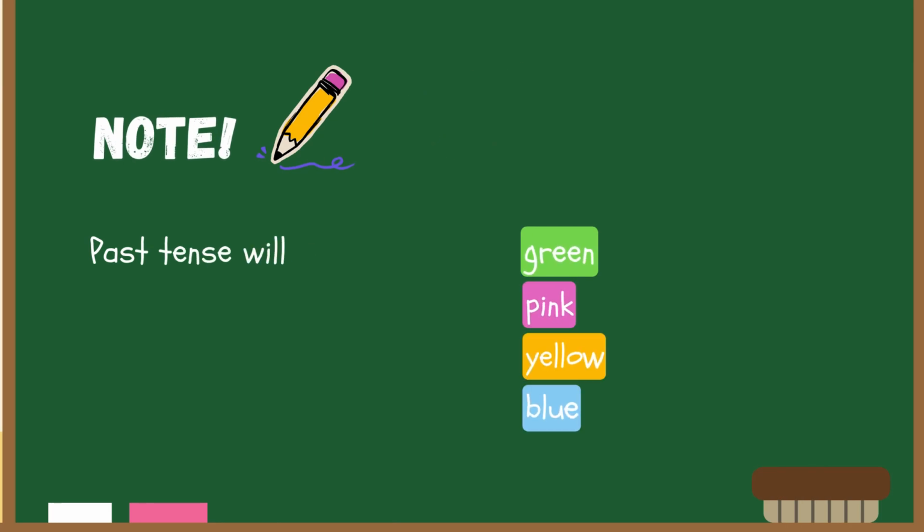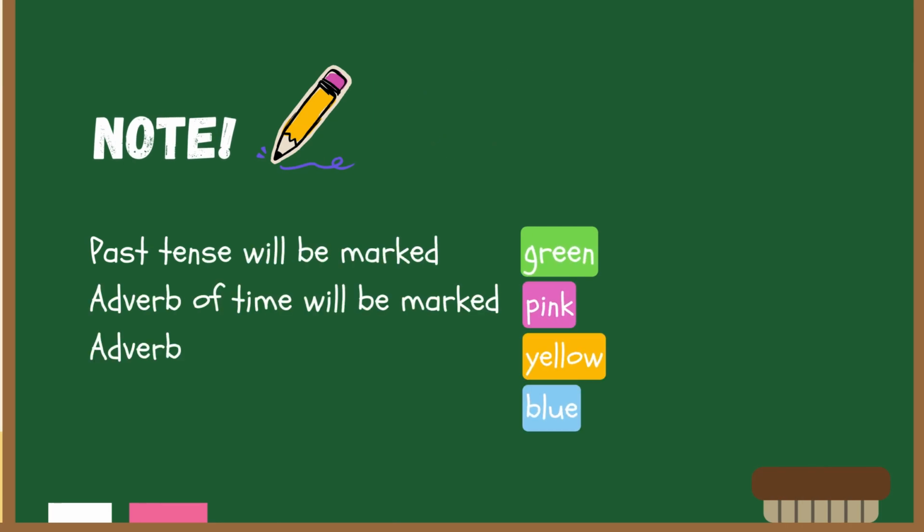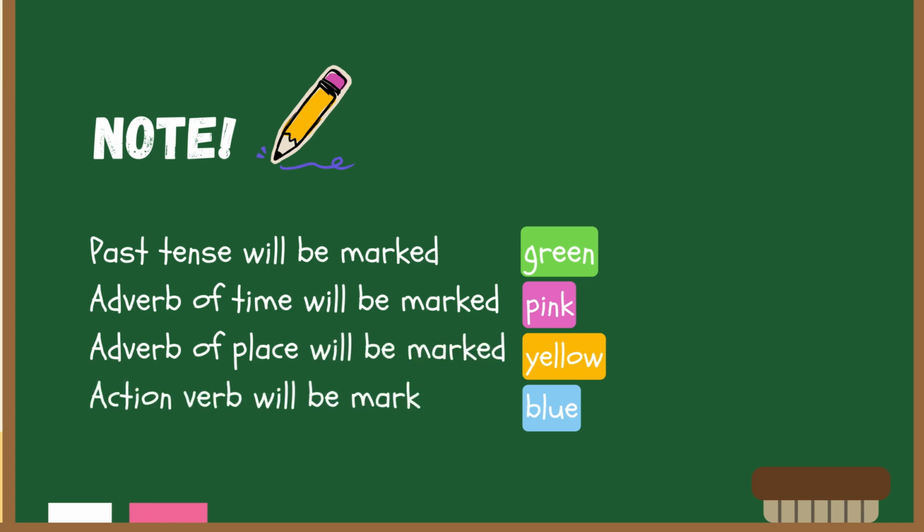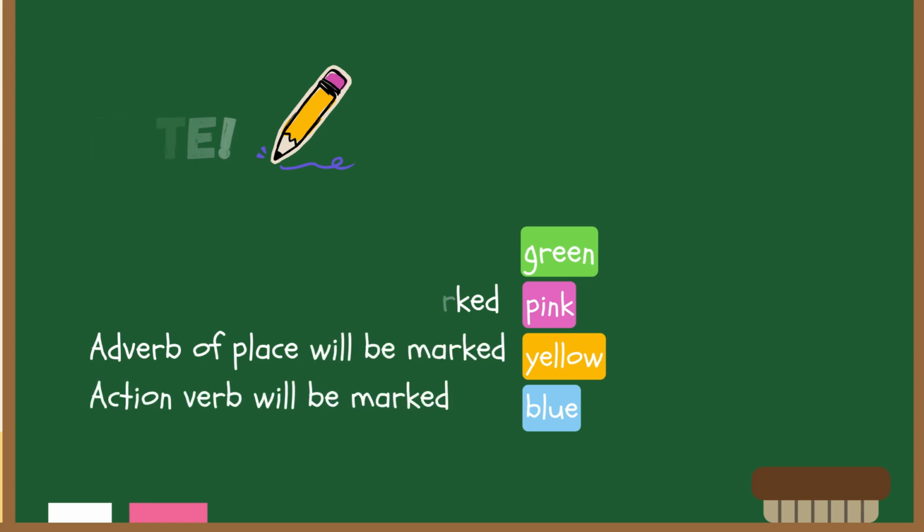Notes: past tense will be marked green. The adverb of time will be marked pink. The adverb of place will be marked yellow. Action verb will be marked blue.